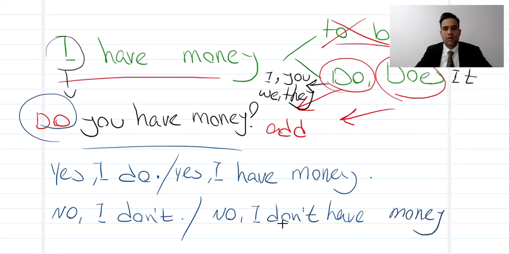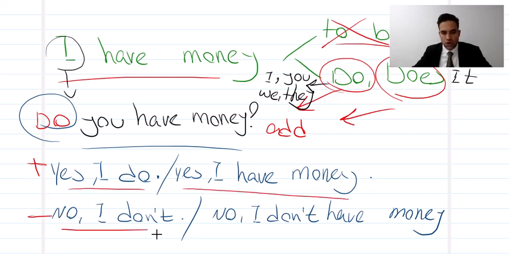Do you see? Short positive answer, and then full positive answer, short negative, and full negative answer. You got it? So here with do, you can make a question.